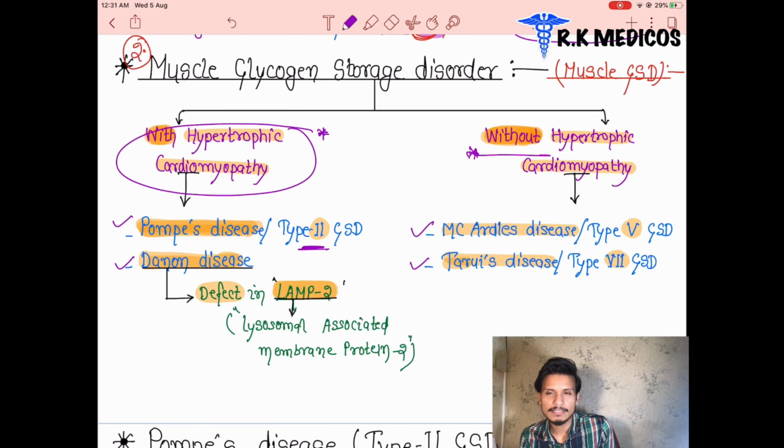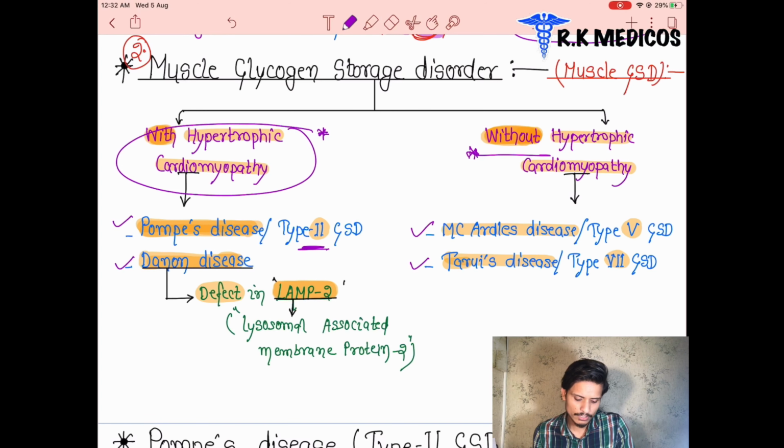So now it is an important question here. Is McArdle's disease associated with cardiomyopathy or not? Yes or no? No, because it does not participate in any type of hypertrophic cardiomyopathy disease. And what are the disorders which are associated with hypertrophic cardiomyopathy disease? That is the second group, Pompe's disease and Danon's disease.